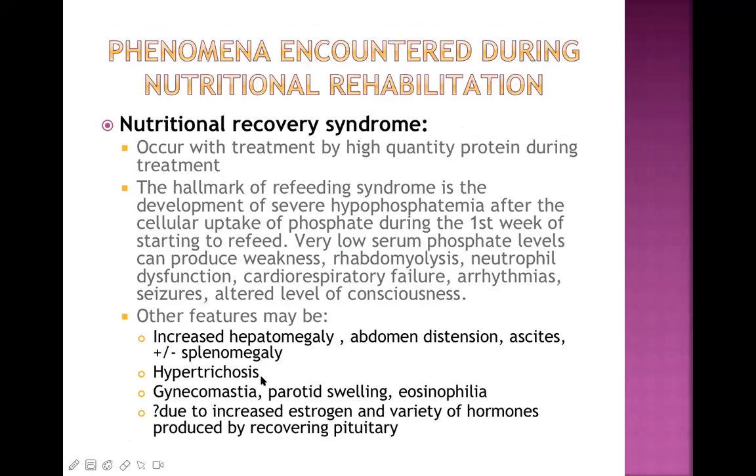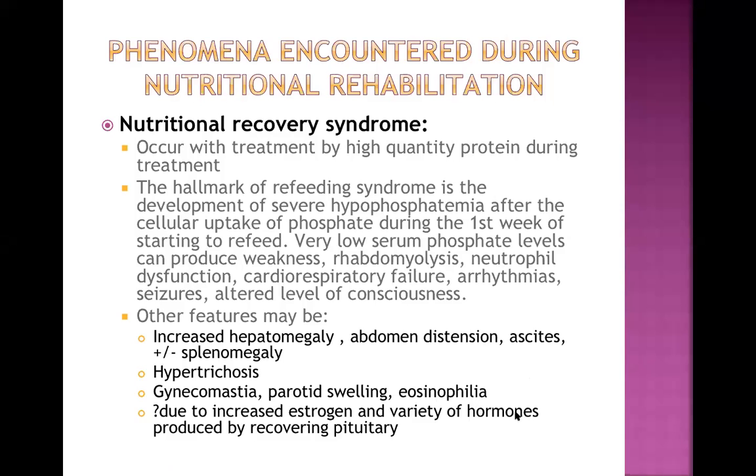Hypertrichosis. What do you mean by that? Anybody? Excessive overgrowth of hair. Very good. It is excessive hair growth. Hypertrichosis, excessive hair growth. Gynecomastia. This is enlargement of the breast tissue in male babies. In females, we don't use this term. Parotid swelling and eosinophilia. Now, why are these features along with the other features occurring here?